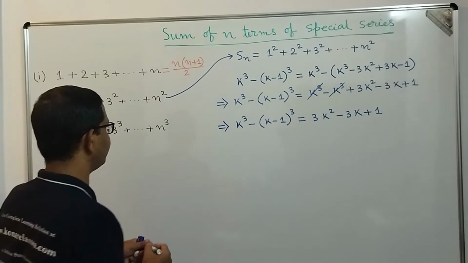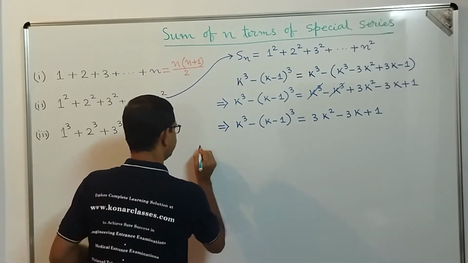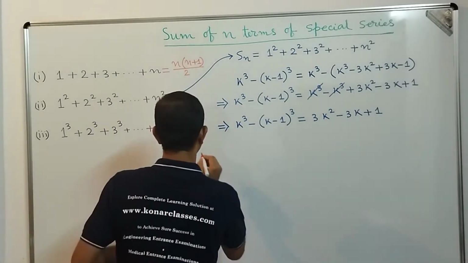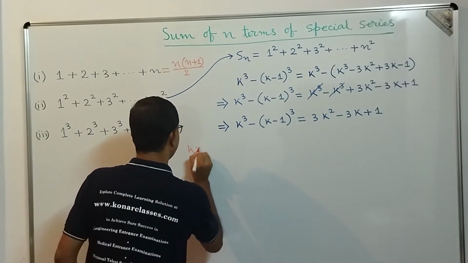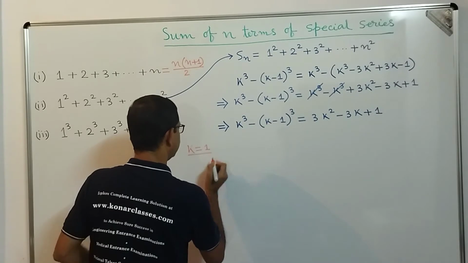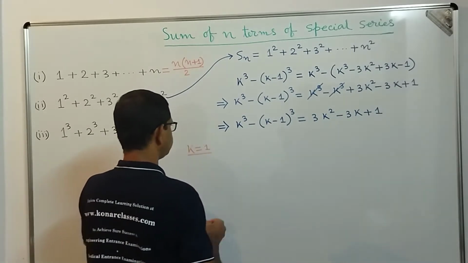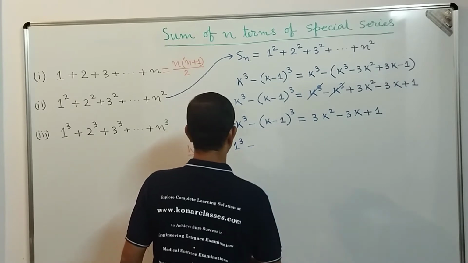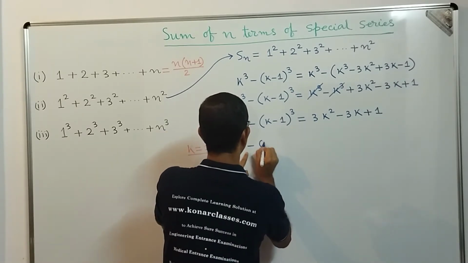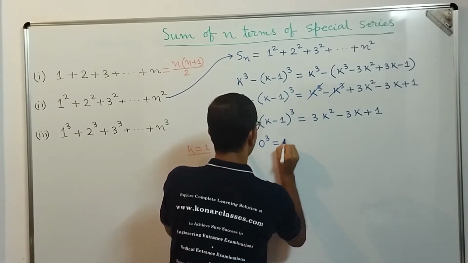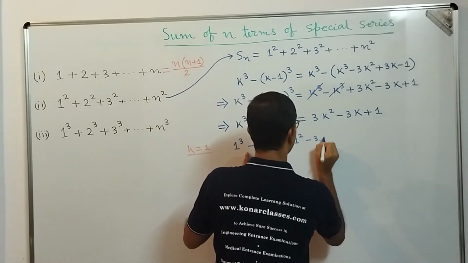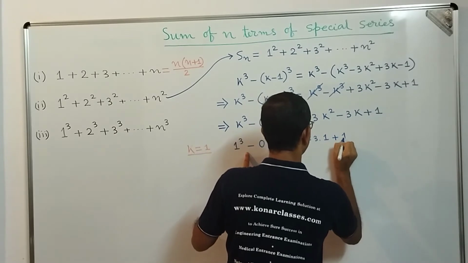Okay, so let's apply the value of k equal to 1. What are we going to get? If we apply k equal to 1, we get 1 cube minus (1 minus 1), that is 0 cube, equal to 3 into 1 square minus 3 into 1 plus 1.